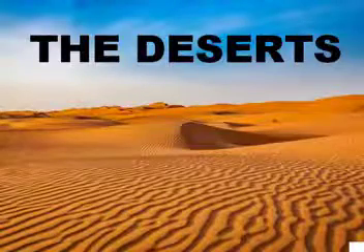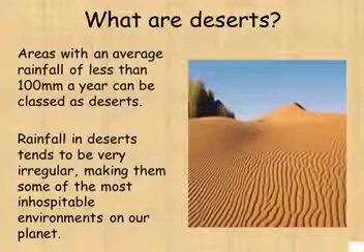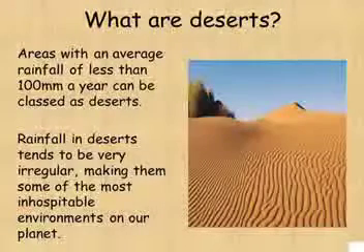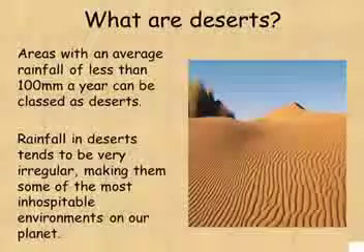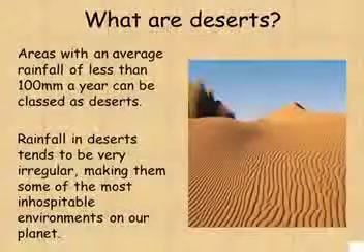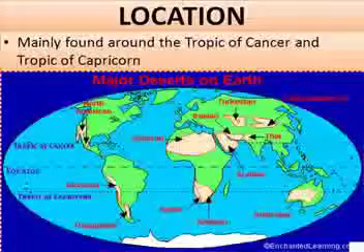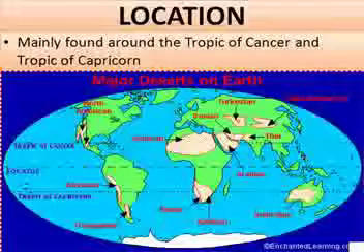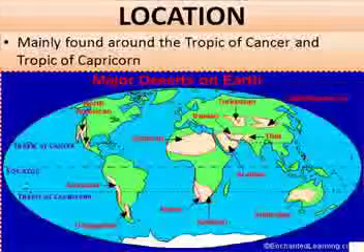The deserts. What are deserts? Areas with an average rainfall of less than 100 mm a year can be classed as deserts. Rainfall in deserts tends to be very irregular, making them some of the most inhospitable environments on our planet. Deserts are basically found around the tropics, the Tropic of Cancer and the Tropic of Capricorn.